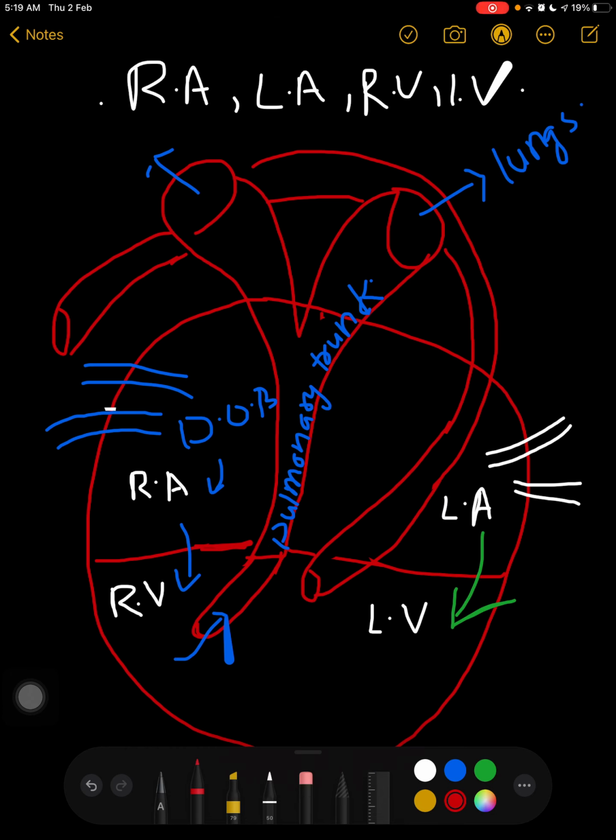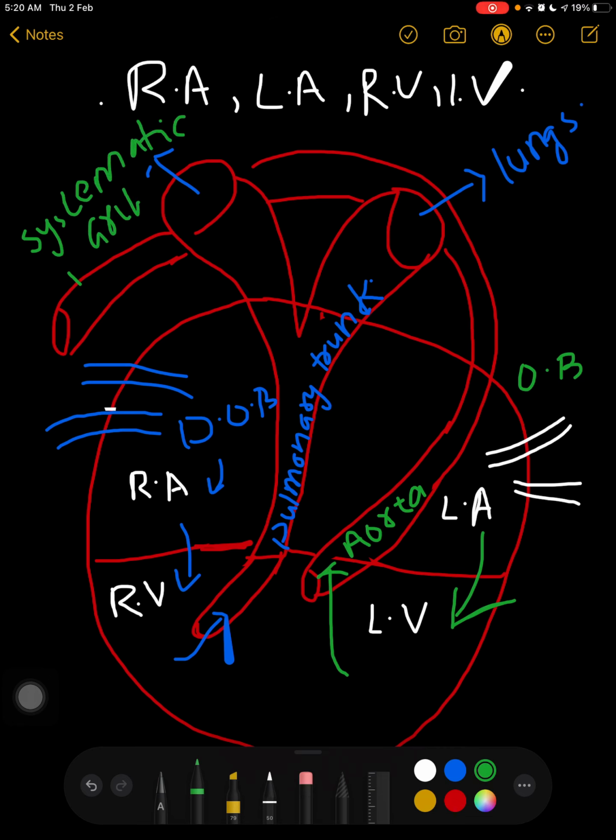The oxygenated blood came into the left atrium, then to the left ventricle, and from the left ventricle it went to the aorta, as it is oxygenated blood. From the aorta it goes to the systemic arch, and from the systemic arch to the whole body.